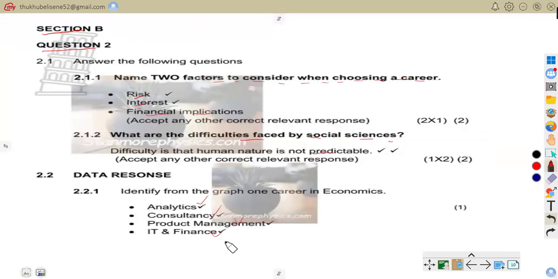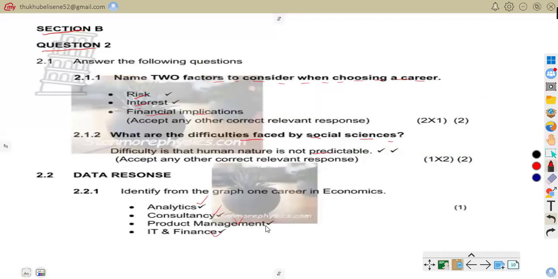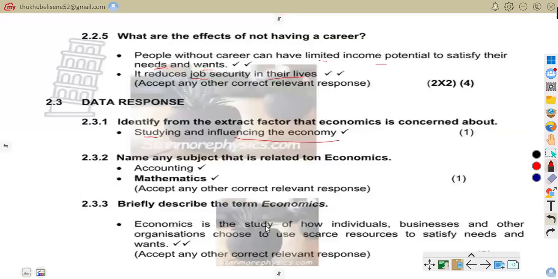Now we go to 2.33. Briefly describe the term economics. We know the economics definition is all about the study of scarce resources and unlimited wants. Let us go to our given answers.